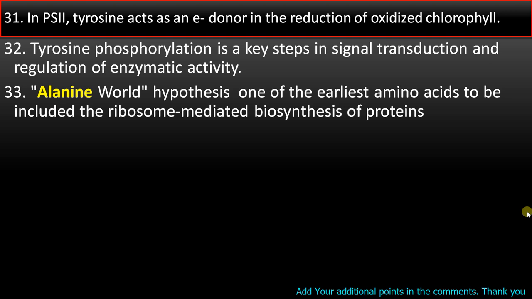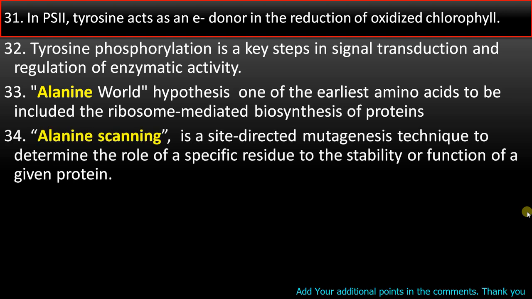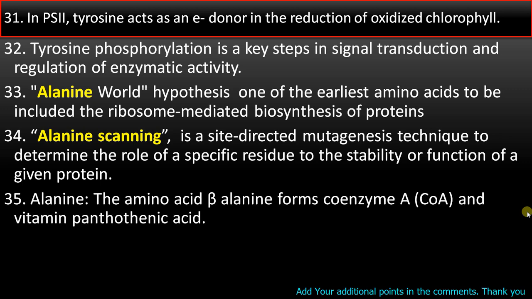Point number 33. There is a hypothesis called alanine world hypothesis that proposes that one of the earliest amino acid that is to be included in the ribosome mediated biosynthesis of proteins is alanine. Point number 34. Alanine scanning is a site-directed mutagenesis technique to determine the role of specific protein amino acid residue to the stability or function of a given protein. Point number 35. The amino acid beta-alanine forms coenzyme A and vitamin pantothenic acid.